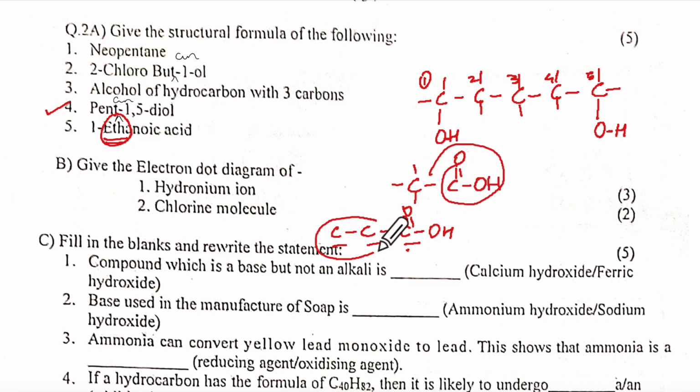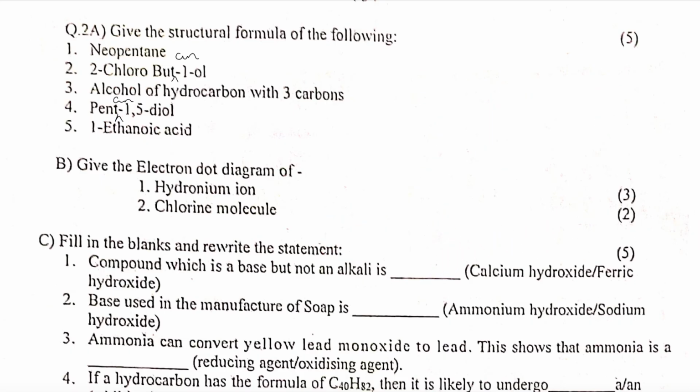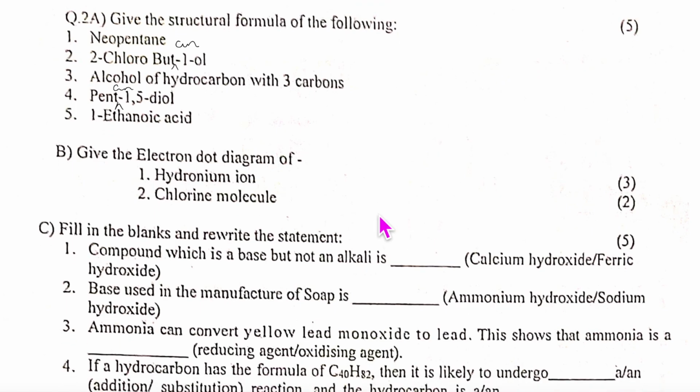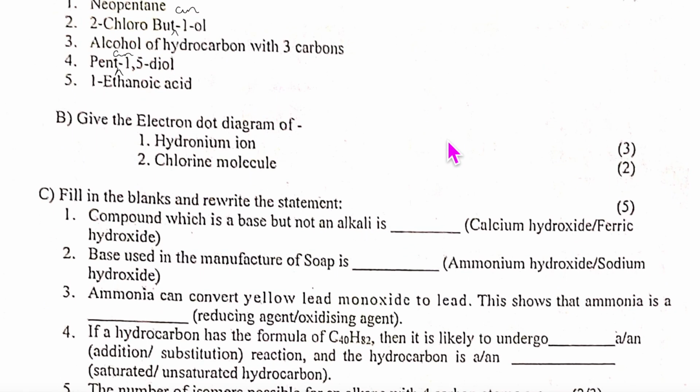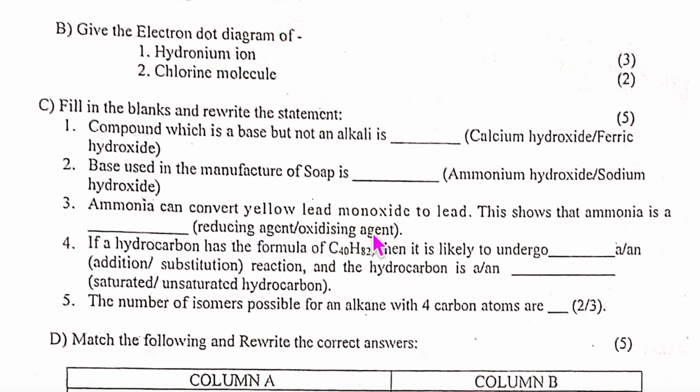Okay, so this is not ethyl alcohol like this. Understanding? This will be 1, 2, 3 carbons, so it will be prop. Single bond, an, so this will be like this. This is propanoic acid. Okay, so be careful of that. Even for aldehyde, we have to add the CHO group. Give yourself marks out of 5, 1 mark each.